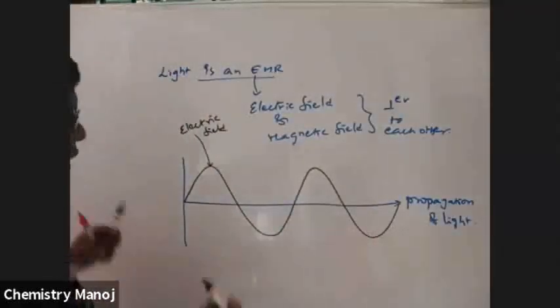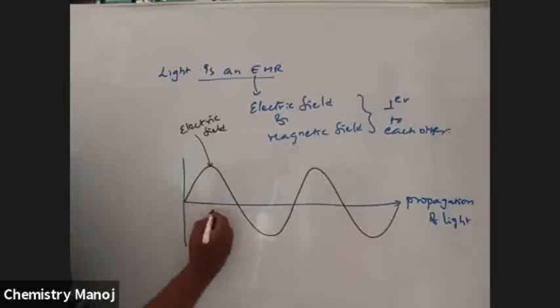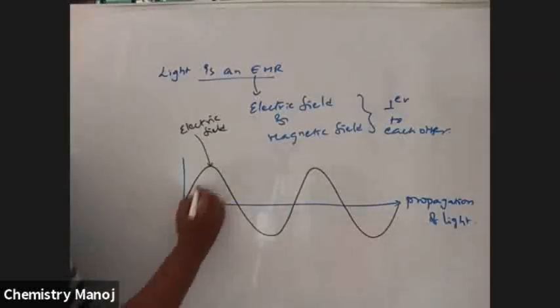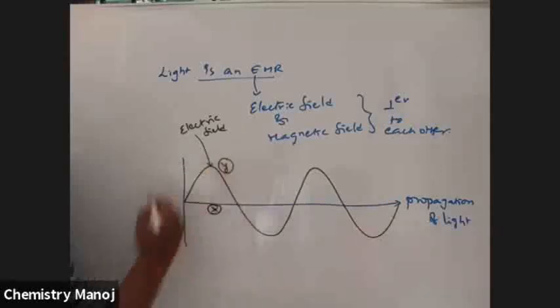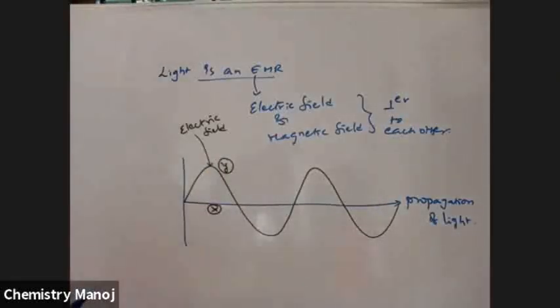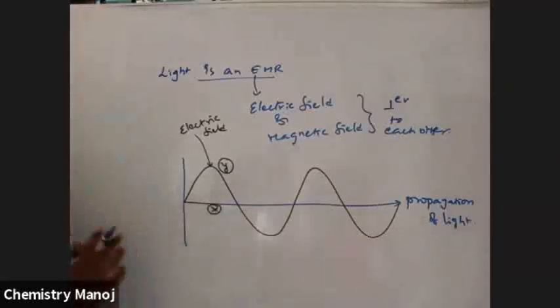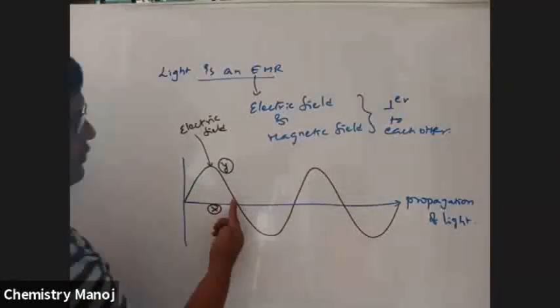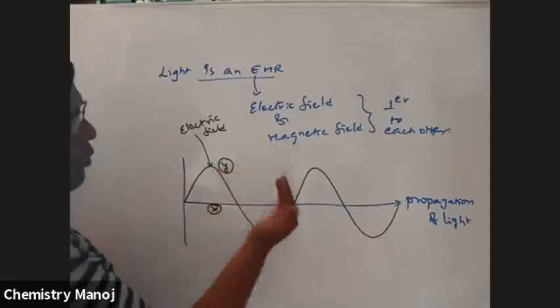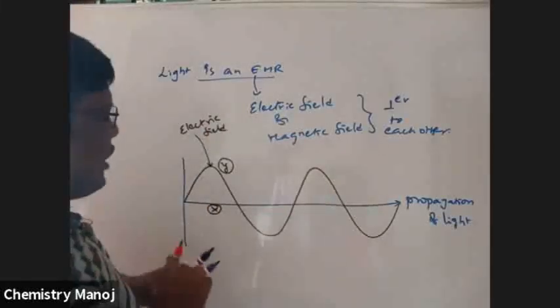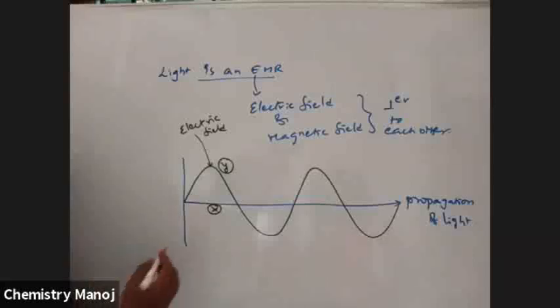If the propagation is along the x-axis, the electric field is on the y-axis. Now the magnetic field is along the z-axis. That means it is above the board and below the board. It is not possible to draw here, so I am going to draw it like this.